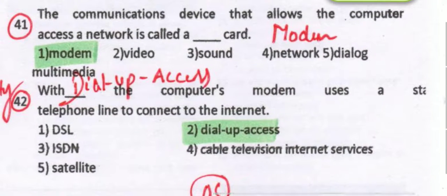The communication device that allows the computer to access a network is called a modem. This means modulator and demodulator. It's a device that allows the computer to access a network.